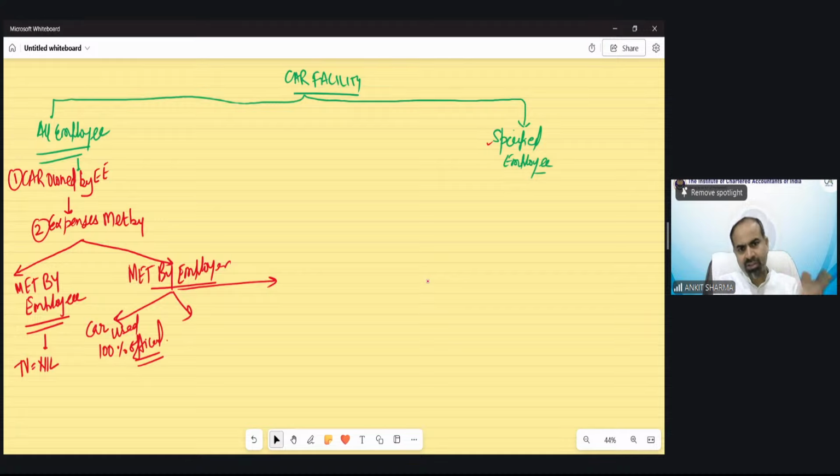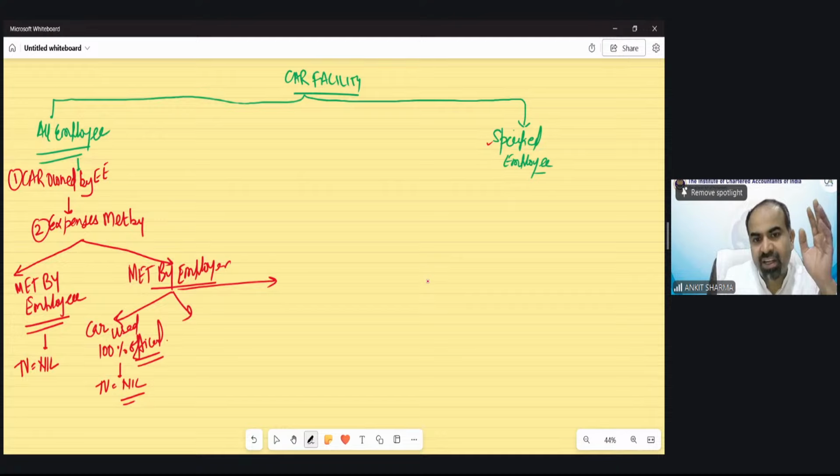Again, does this fall in the definition of perquisite? No. There must be some personal expenditure which is met by the employer. Then the perquisite will fall in the definition of perk. Then we have to find out what the taxable value is. Until the payment has been met by the employer and until there is personal expenditure involved, nothing could be taxed as perquisite in any case. So this is clear. Whether the car has been used 100% for official purpose or not, that would be given in the question.